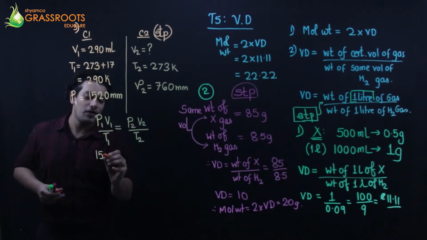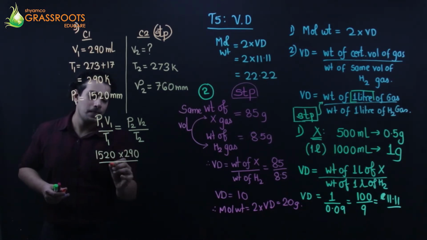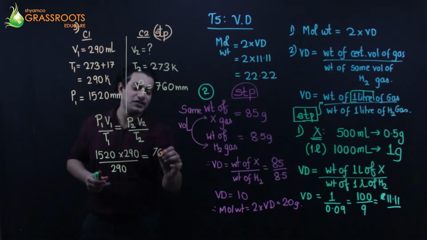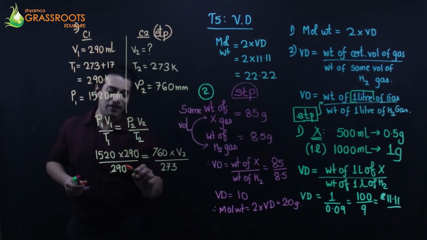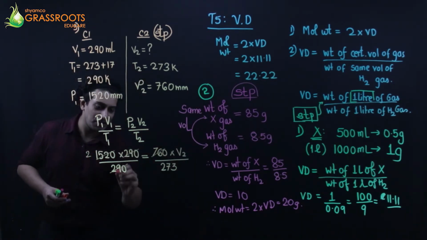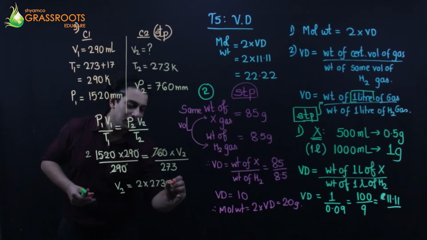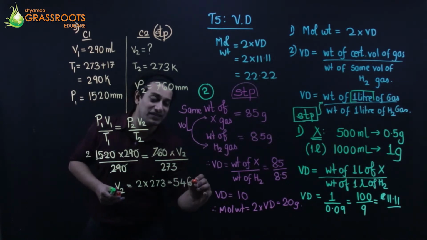Substitute: 1520 into 290 upon 290 is P2, which is 760 into V2 upon 273. 290 vanishes, 760 2s are, so cross multiply, the volume will be 2 into 273, 3 2s are 6, 7 2s are 14, that's going to be 546 milliliter.